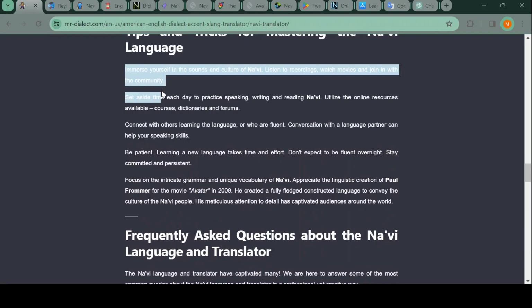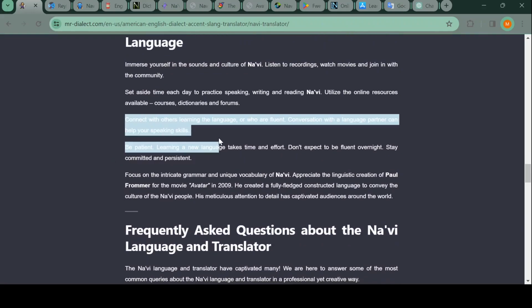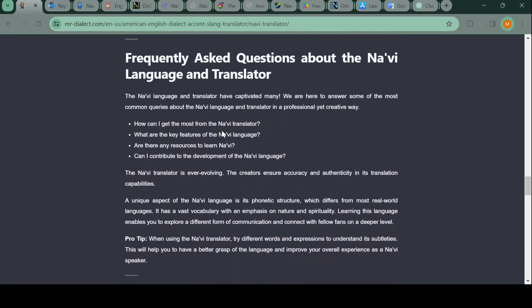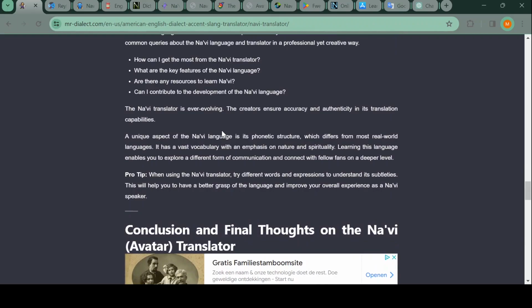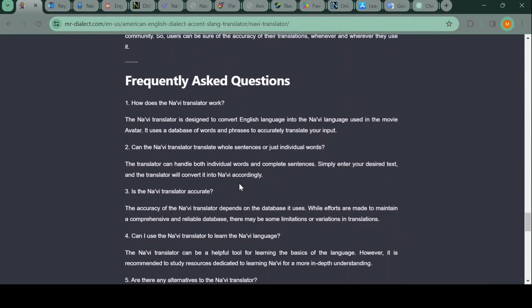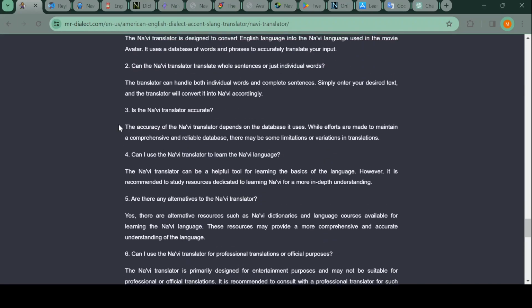Yeah, I'm just quickly skimming this one. Connect with others to learn the language. Very good. Okay, I didn't read everything, to be fair. But, yeah, the translator is not accurate.